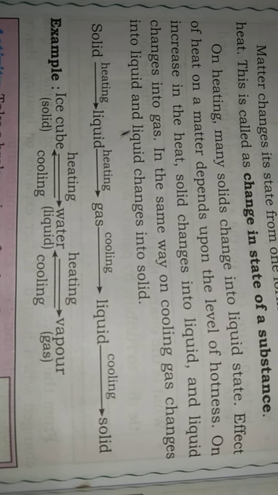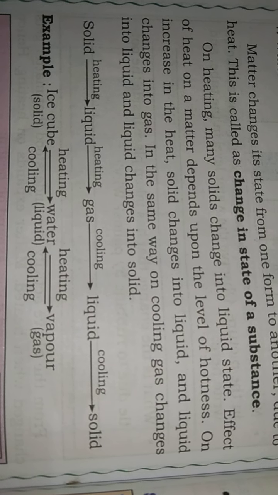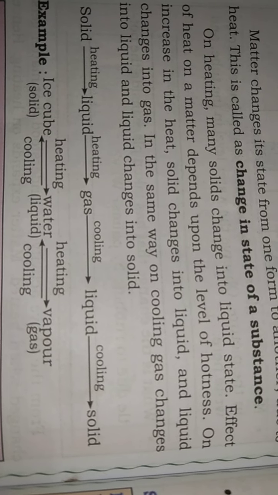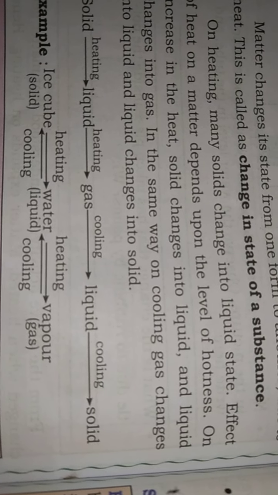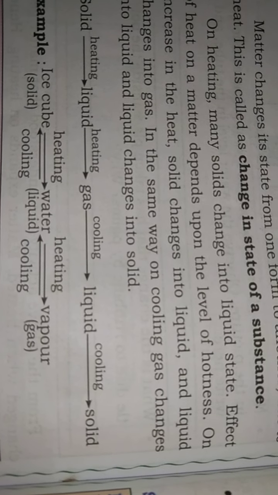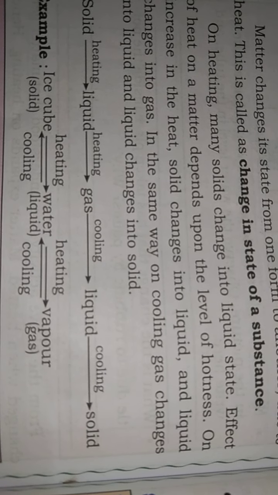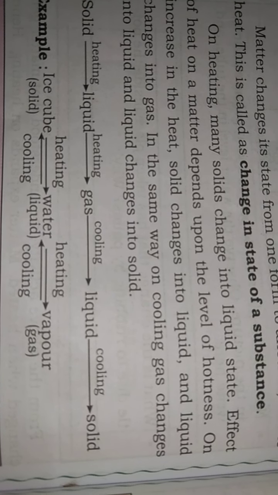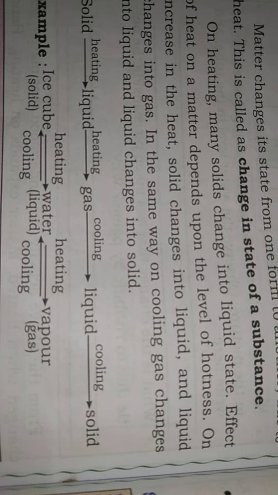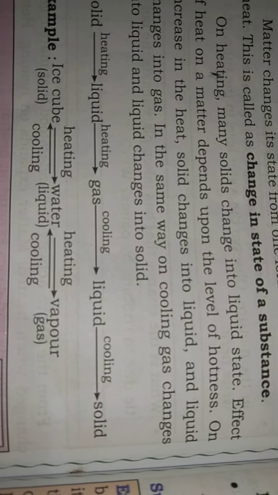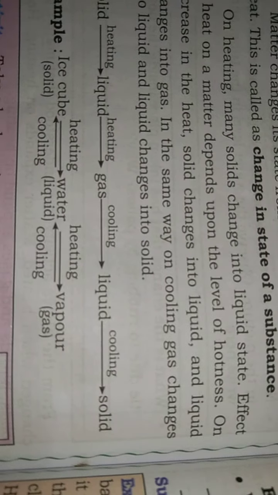Here ice cube is in a solid state. When we heat ice cube, it gets converted into water. Water is a liquid state. Next, when we heat water, water gets converted into water vapor upon heating. Here water vapor is a gaseous state. This is a change in state of a substance.